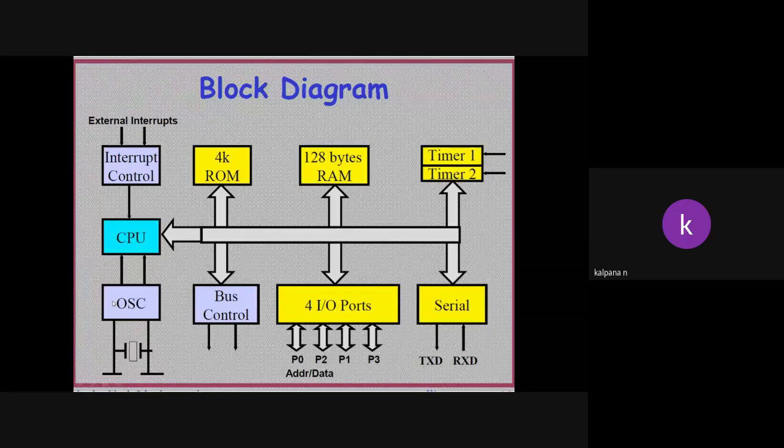So the clock generator generates the clock pulses to perform the microcontroller operations, meaning read and write operations. RAM is over. Timers: two timers determine the time period. This is the entire block diagram of 8051.